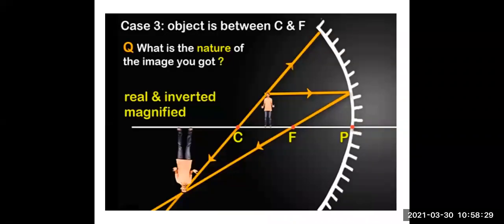In case 3, the object is between C and F, that is center of curvature and focal length. You can see the person standing between C and F. Again, follow the 3 rules. The incident ray which is parallel to the principal axis, the reflected ray passes through the focus. And the second rule, when the incident ray passes through the center of curvature, the reflected ray passes through the same path. You can see that the image formed is real and inverted, magnified, and beyond the center of curvature.